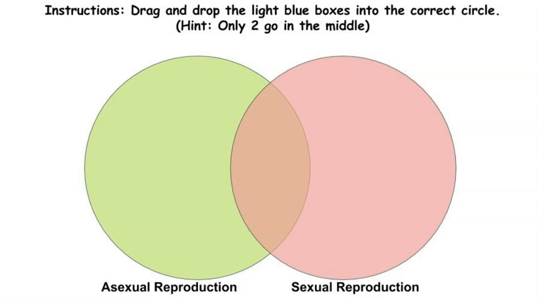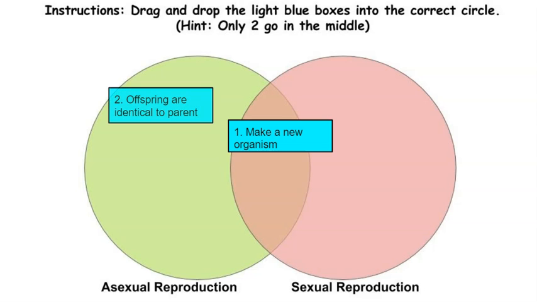All right, then we have the Venn diagram at the end, and you're supposed to drag the light blue boxes into the correct circle. They were numbered 1 through 10, so I just went in the order of the numbers. Number 1 says make a new organism. That's both. Asexual reproduction makes new organisms, and so does sexual reproduction, so that goes in the middle. Number 2 says offspring are identical to parents, so that's asexual reproduction.